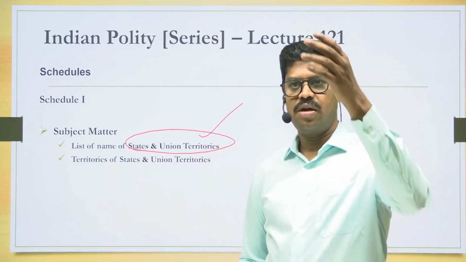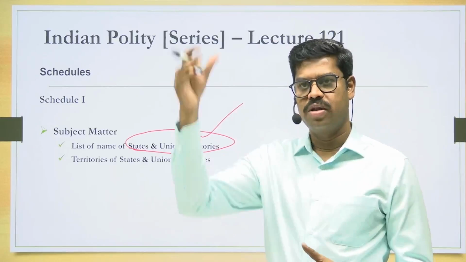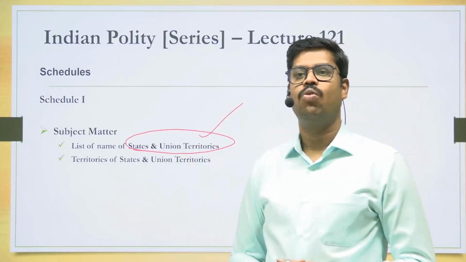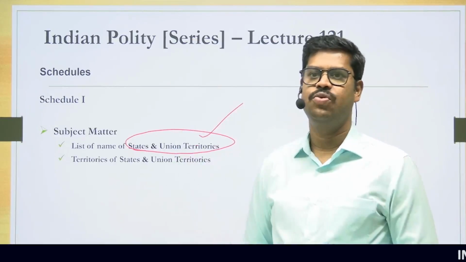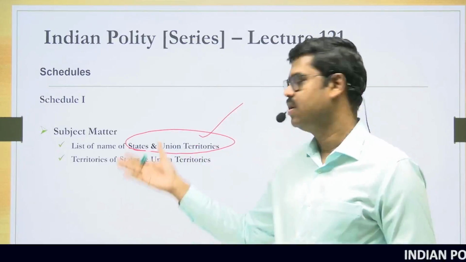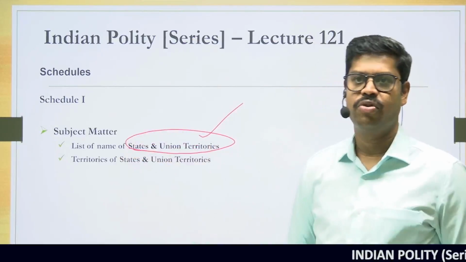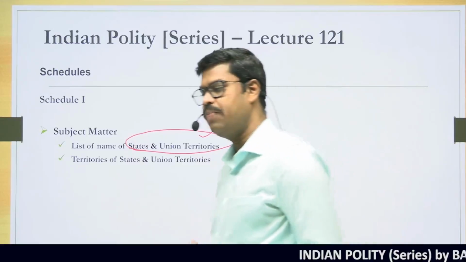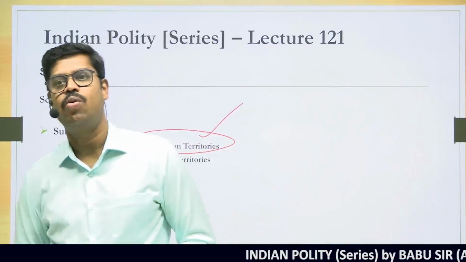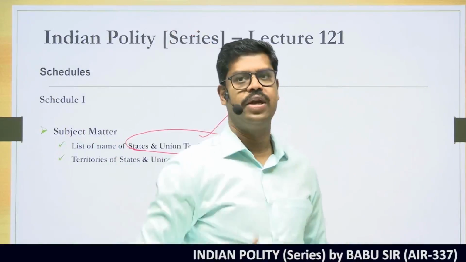What are all the states, what are all the union territories, and what are the territories of these states and union territories? All these things are dealt with in Schedule 1 of the Constitution. You can just open Schedule 1 and you will understand that it contains the names of all the 28 states.